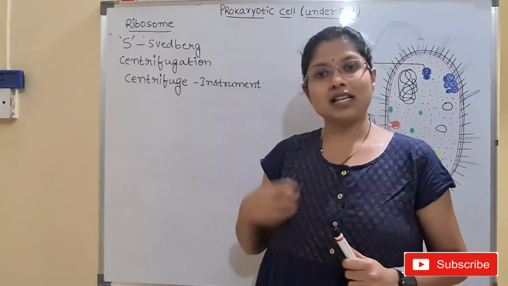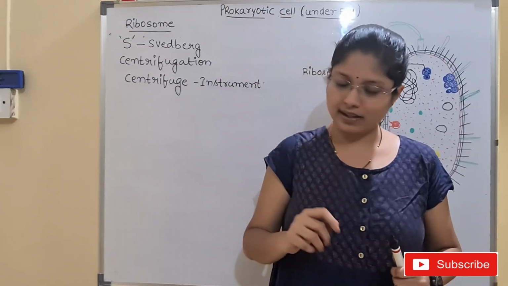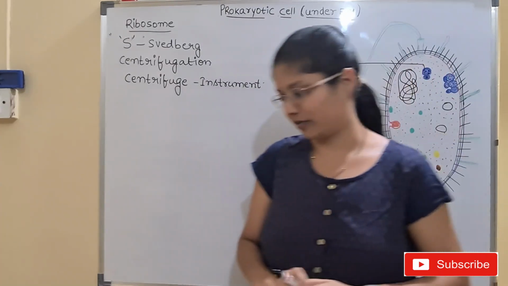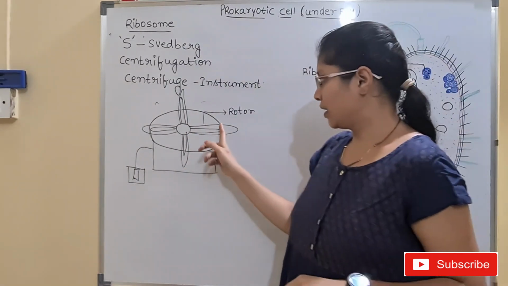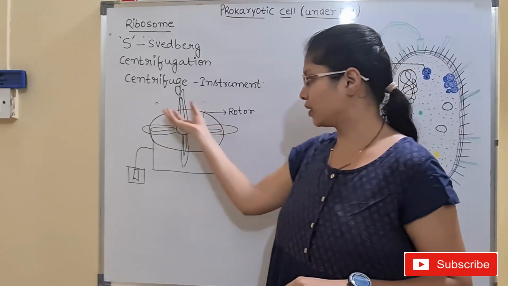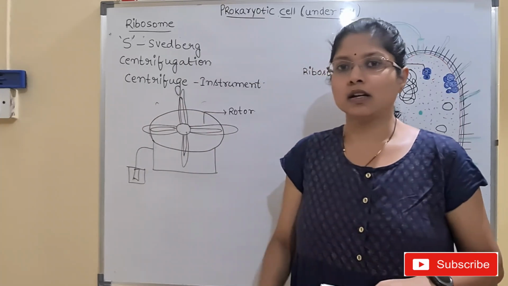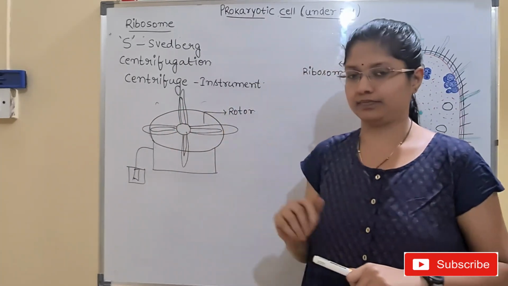So let us now see how centrifugation is done and how this instrument is operated. We'll be seeing certain details of it. Let us say this is the centrifuge, and if you observe, we have a circular path where the rotation is taking place, and this is known as a rotor.